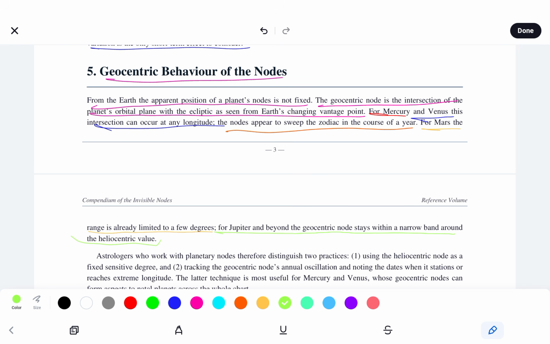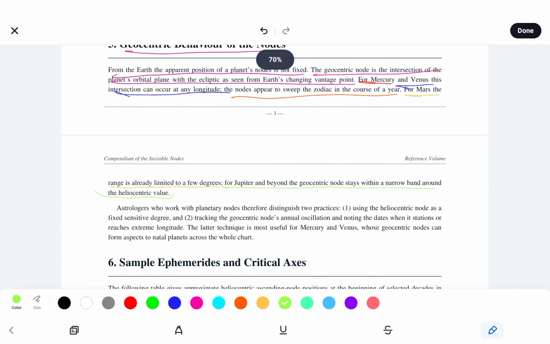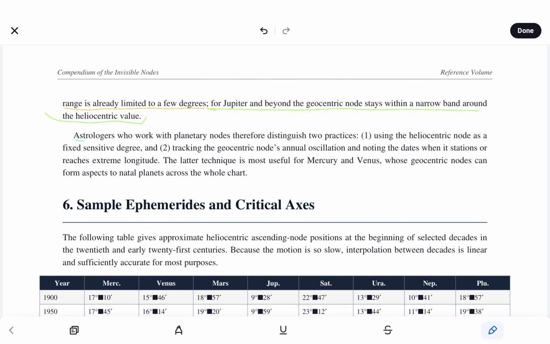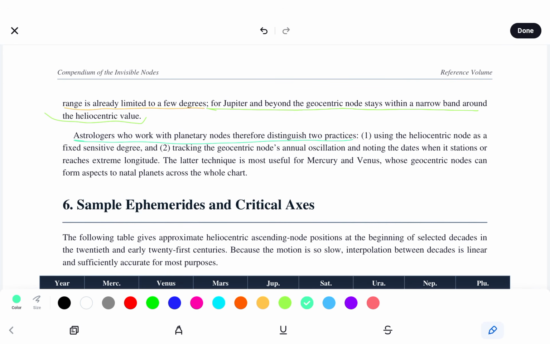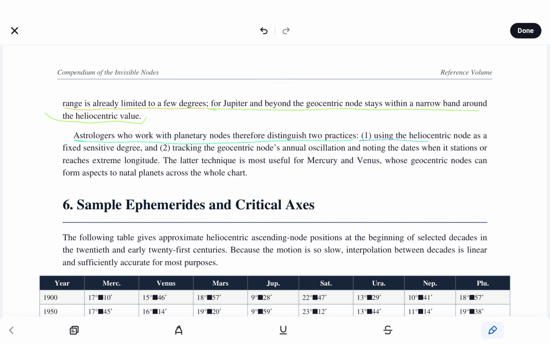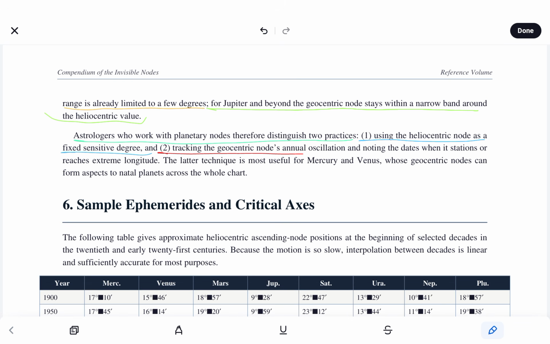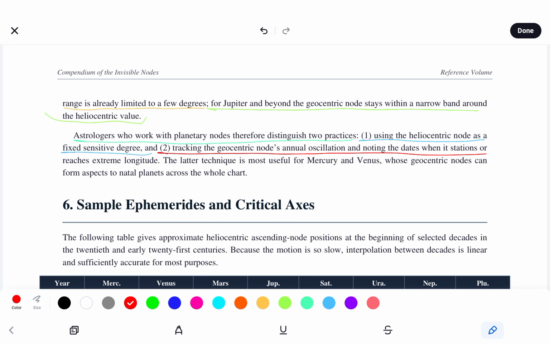For Mars, the range is already limited to a few degrees. For Jupiter and beyond, the geo node stays within a narrow band around the Helio value. Astrologers who work with planetary nodes therefore distinguish two practices. The first is using the Helio node as a fixed sensitive degree, and the second is tracking the geo node's annual oscillation and noting the dates when it stations or reaches extreme longitude. The latter technique is most useful for Mercury and Venus, whose geo nodes can form aspects to natal planets